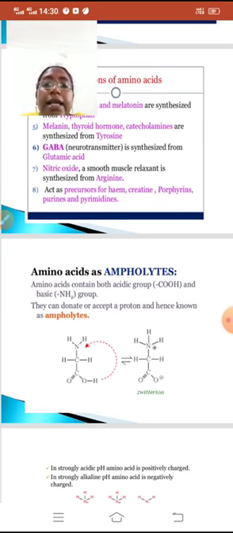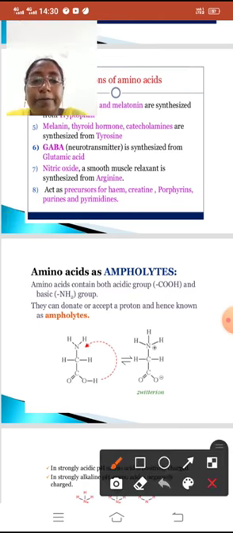Amino acids are ampholytes. Ampholytes means they can donate or accept a proton and hence are known as ampholytes. In amino acids, one amino group and an acidic group both are present. Means they can donate or accept a proton. That's why they are called ampholytes.